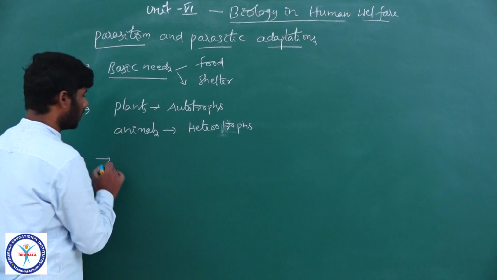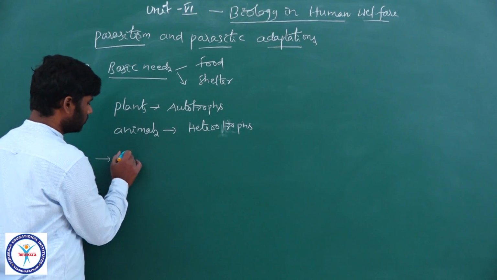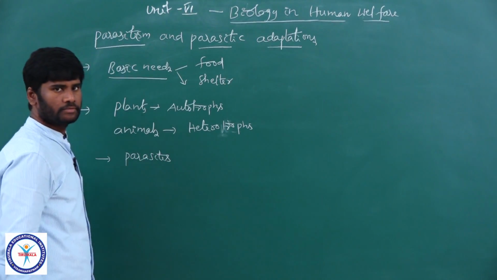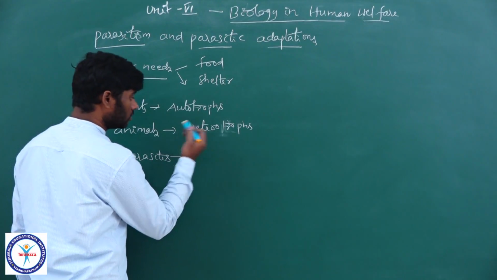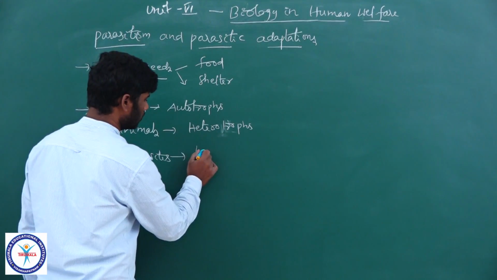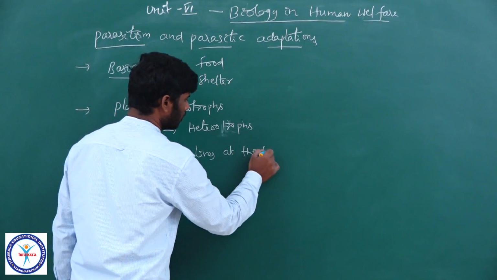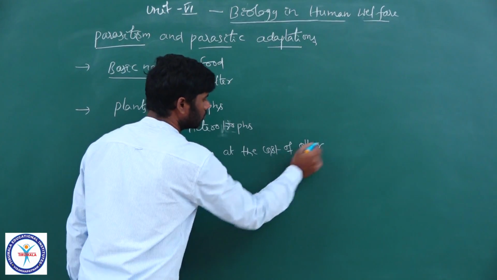But there are some other organisms which are named as parasites. These parasites live at the cost of other organisms.